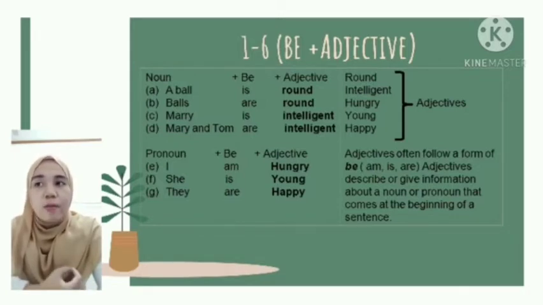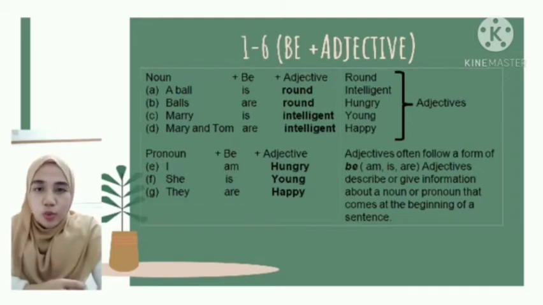And B: balls plus are as to be and round as adjective. So why to be are for balls? Because balls are more than one, so the subject is plural. The difference with a ball is that it is singular.